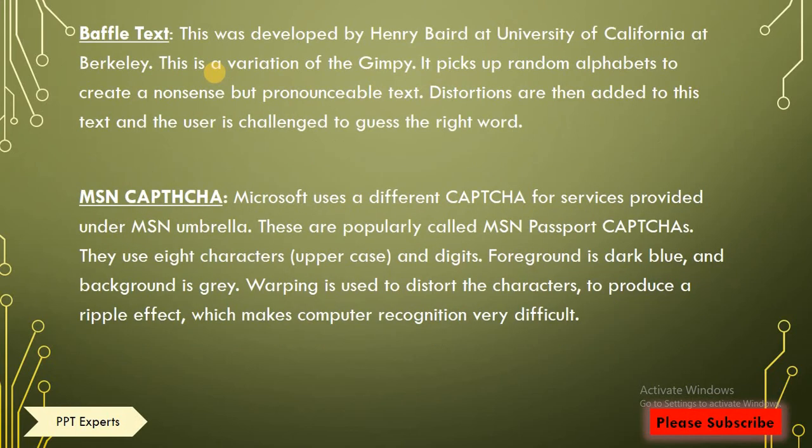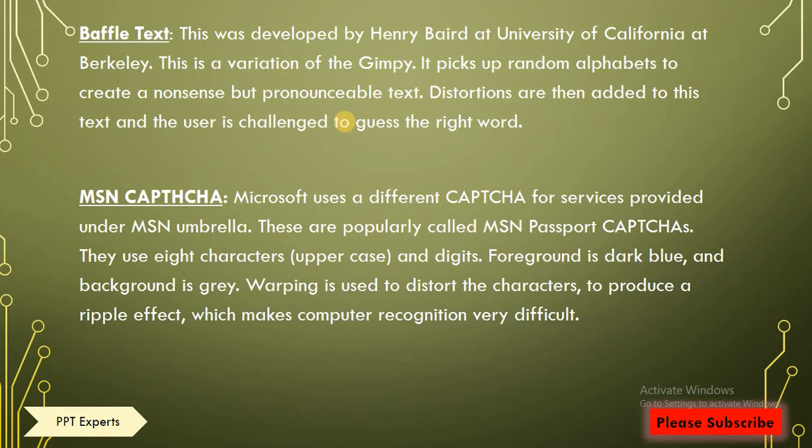Next is BaffleText. This was developed by Henry Baird at the University of California at Berkeley. This is a variation of the Gimpy. It picks random alphabets to create a nonsense but pronounceable text. Distortions are then added to the text and the user is challenged to guess the right word. So BaffleText is a distortion and collection of different words which are then identified by humans, not by computer programs.